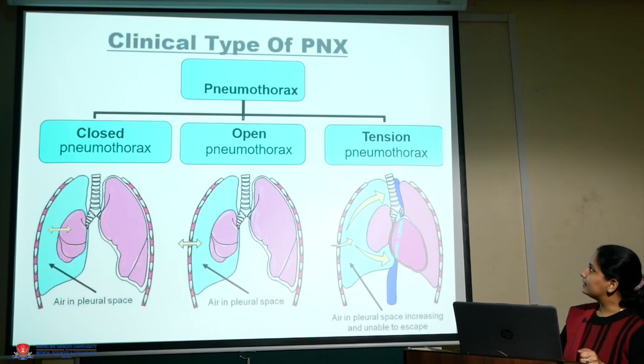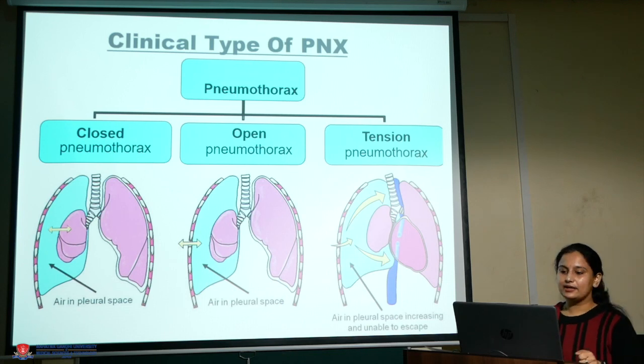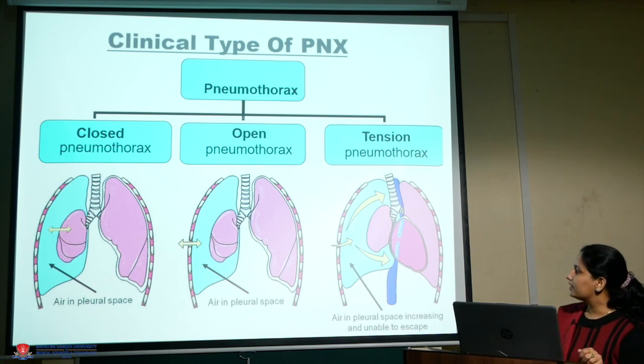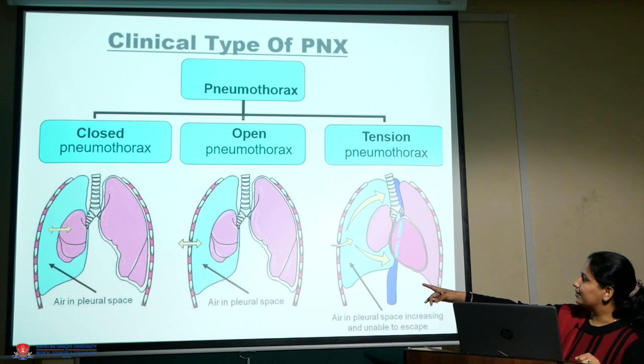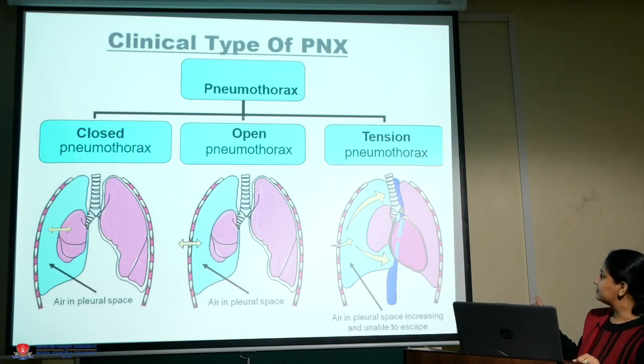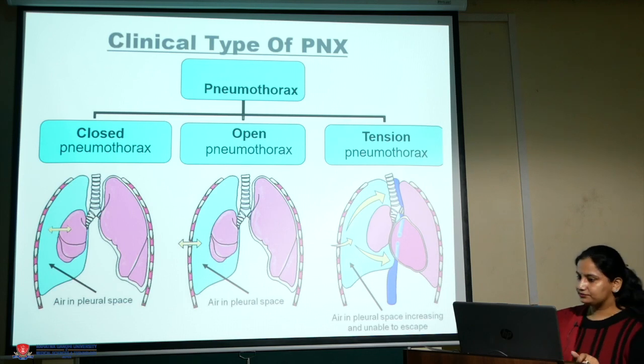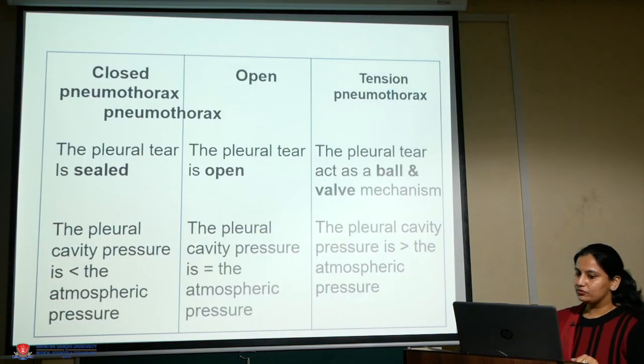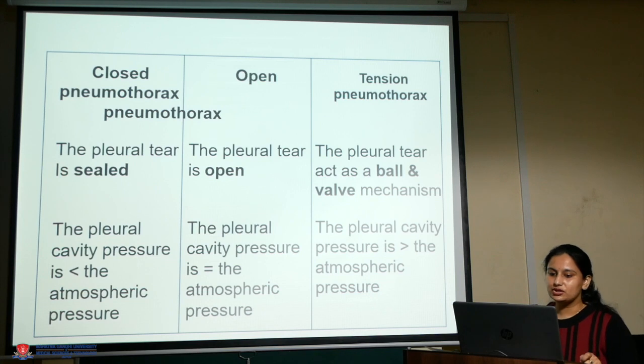Now we will see clinical types of pneumothorax. Clinical types of pneumothorax are again divided into three: closed, open and tension pneumothorax. So here are the pictures showing. First is the closed pneumothorax, second is open pneumothorax, and third is tension pneumothorax. So what do you mean by closed, open and tension pneumothorax?